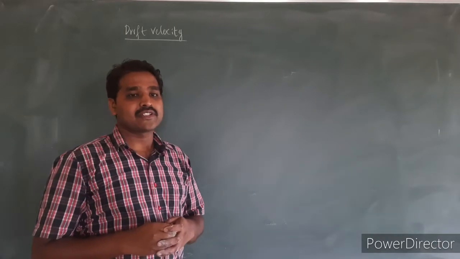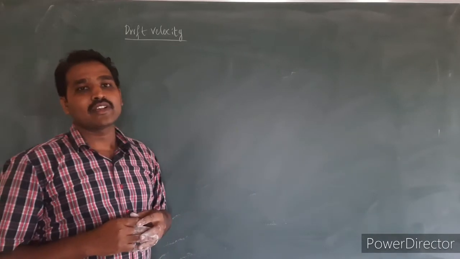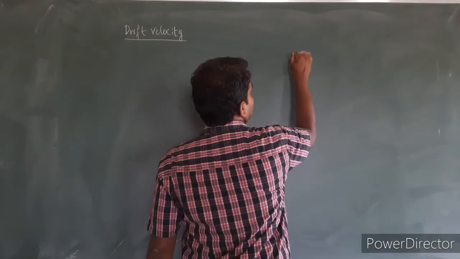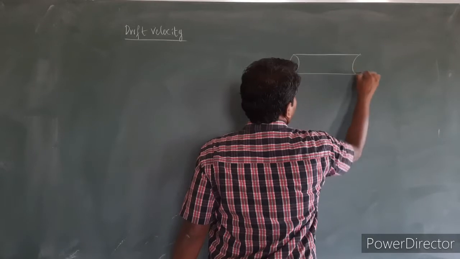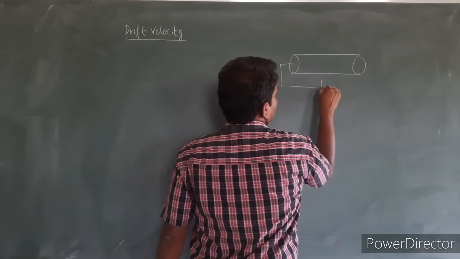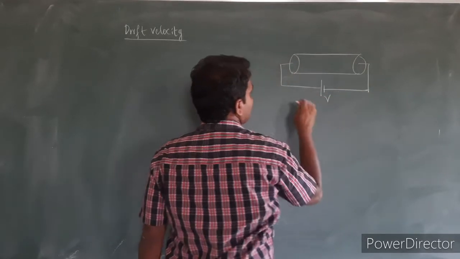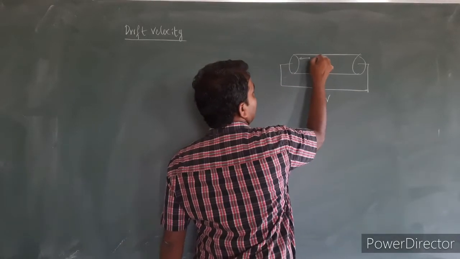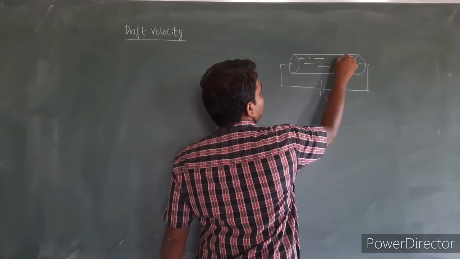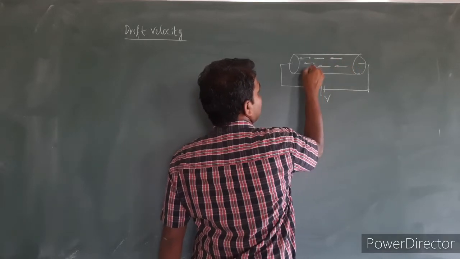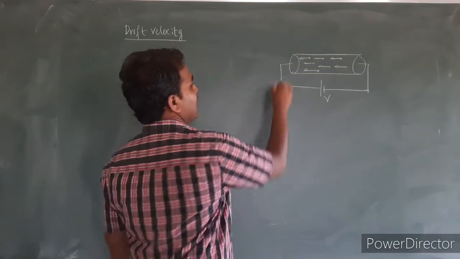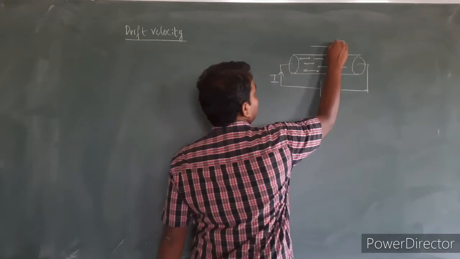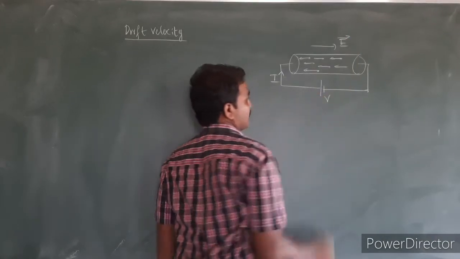Next, we shall derive the expression for drift velocity, which is a regularly asked question for 3 marks. For this, let us consider a conductor which is connected across a battery. Let V be the potential difference across the ends of the conductor, and the electrons drift towards the positive terminal of the supply, and the conventional direction of electric current is opposite to the direction of the electric field. The electric field is shown in this direction.